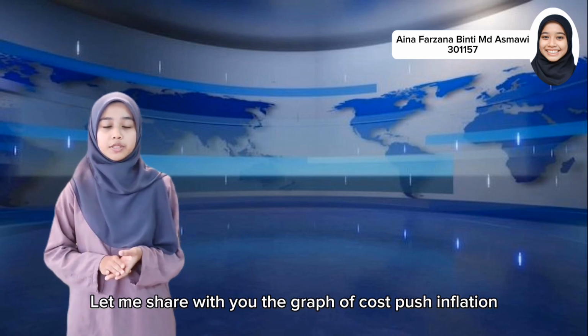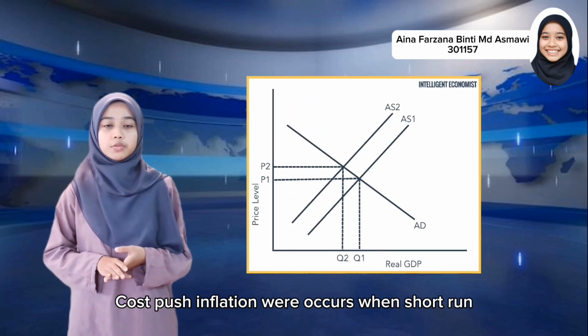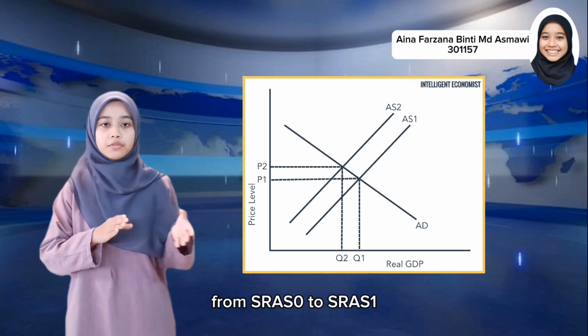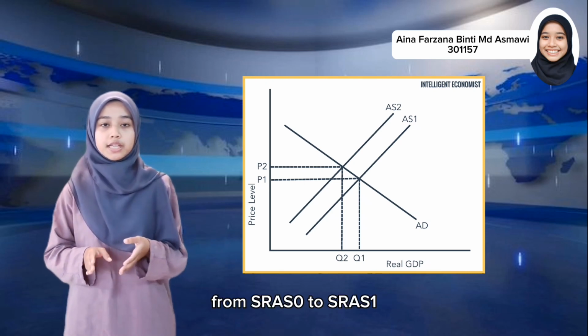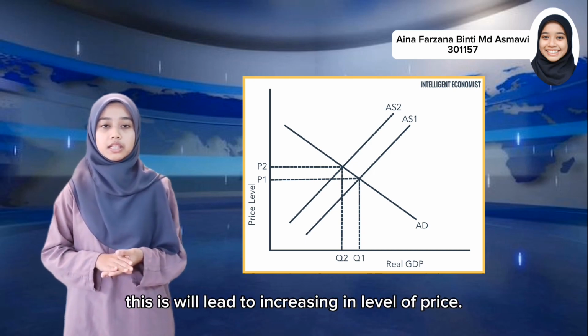Okay, let me share with you the graph of cost push inflation. Cost push inflation will occur when the short-run aggregate supply shifts to the left from SRAS 0 to SRAS 1. This will lead to an increase in the price level.